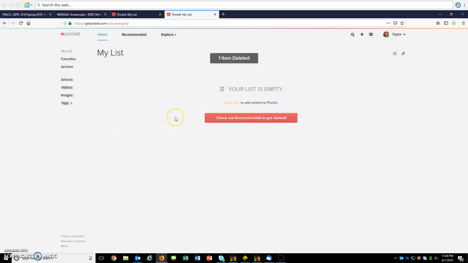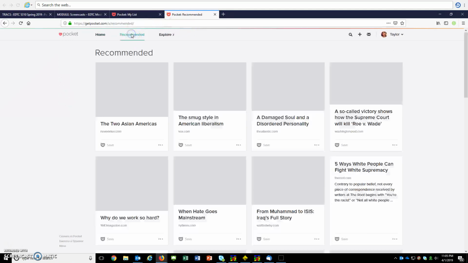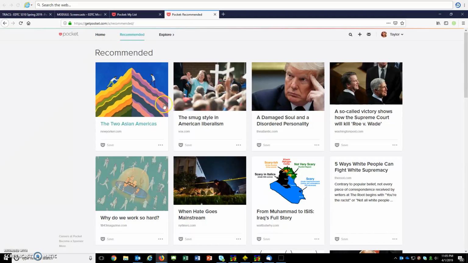All right, so now that you kind of know how to delete things and move them around on your home page, let's move on to discovering new things. So here you can go to recommended, and it'll give you some recommendations based on searches that you've already done.